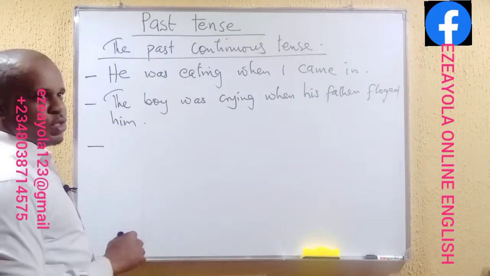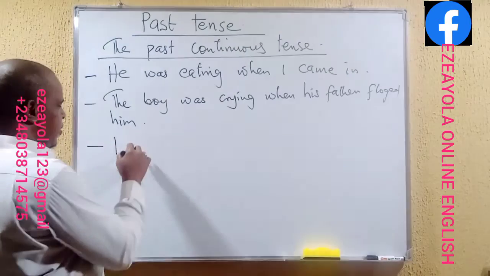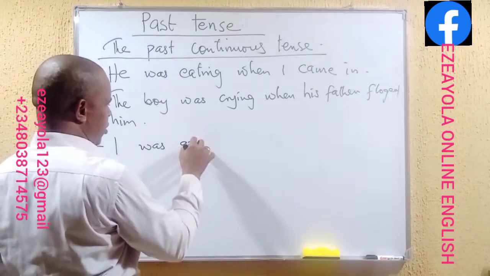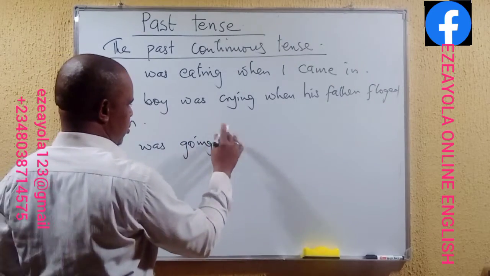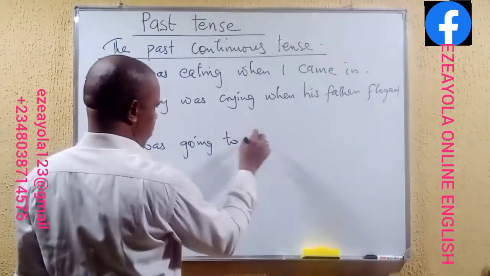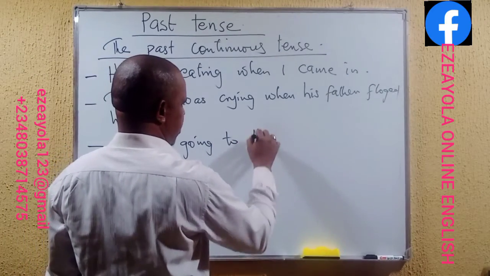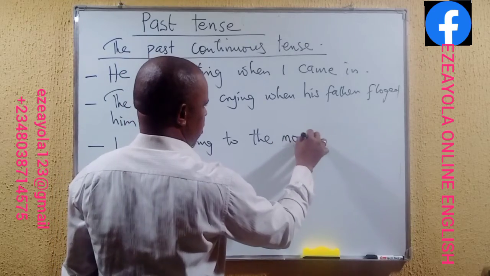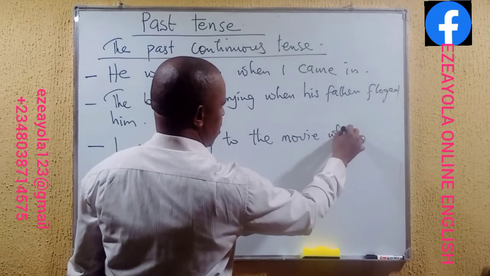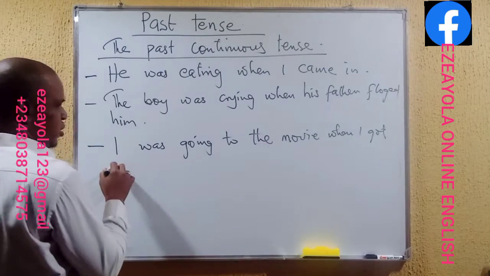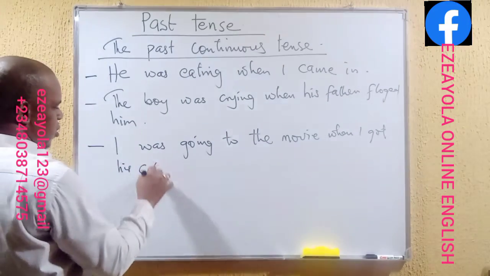And finally, we could say, I was going to the movie when I got his call.